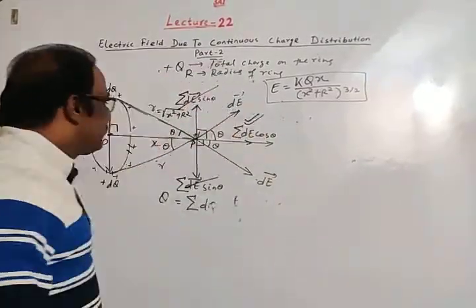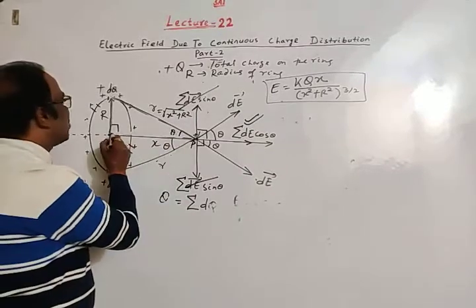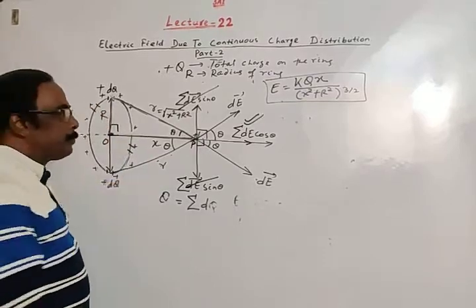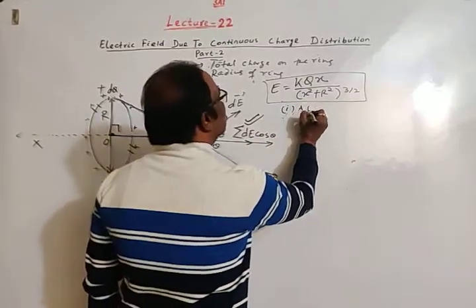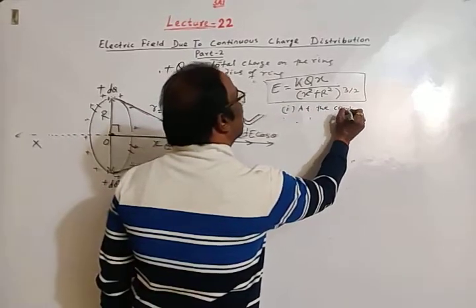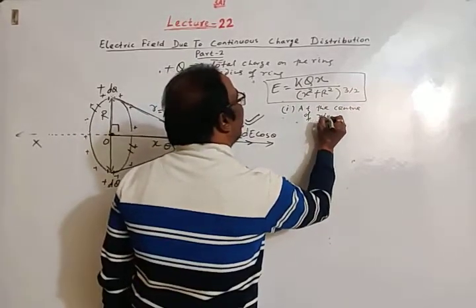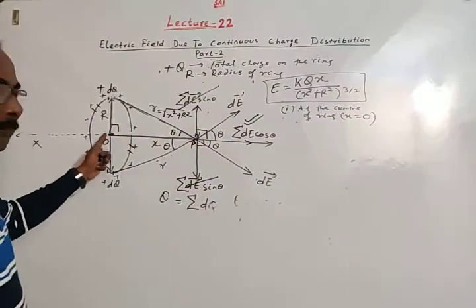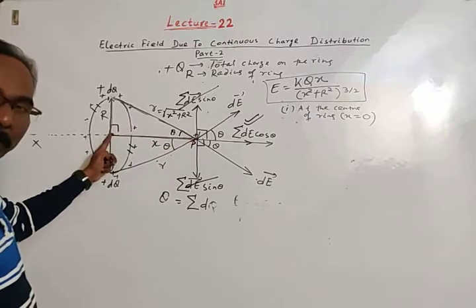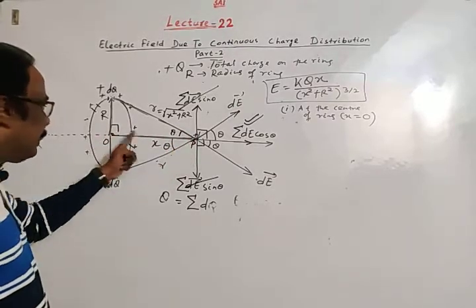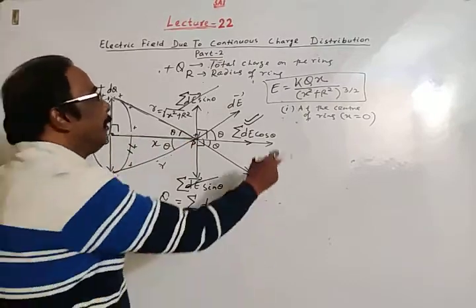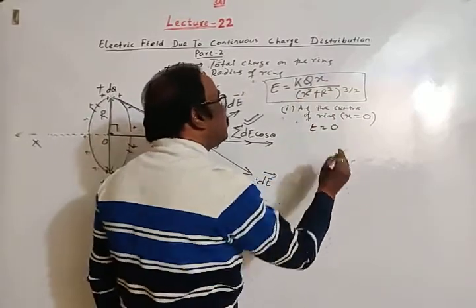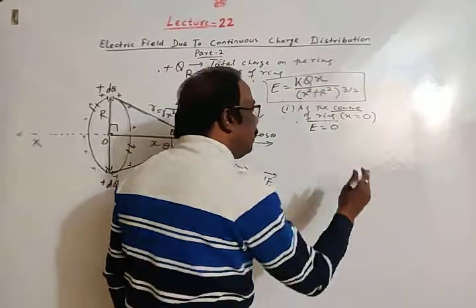Then some discussion. P is any point on the axis of the ring and distance of P from the center of the ring is X. So first point, at the center of the ring, the value of X will reduce to 0. Means point P will be shifted to the center. If point P is shifted to the center, then value of X is 0. Then if we put X equal to 0, electric field is 0 at the center of the ring.